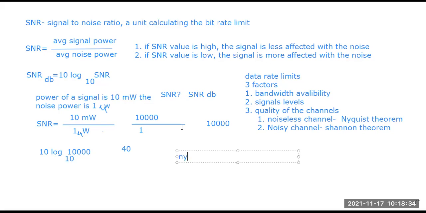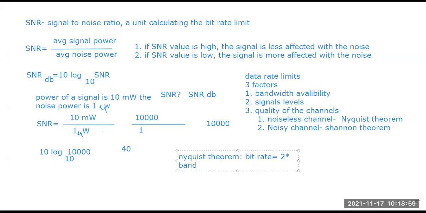So for the Nyquist theorem, the mathematical expression for calculating the bit rate is 2 into the highest frequency, and the highest frequency can be achieved at the bandwidth.